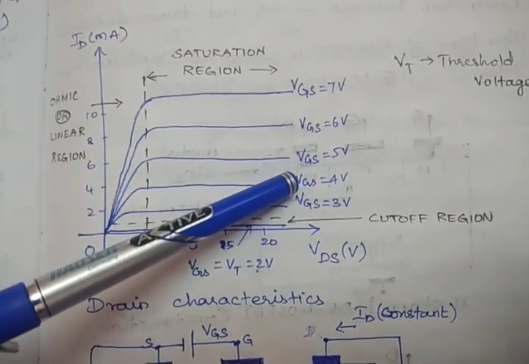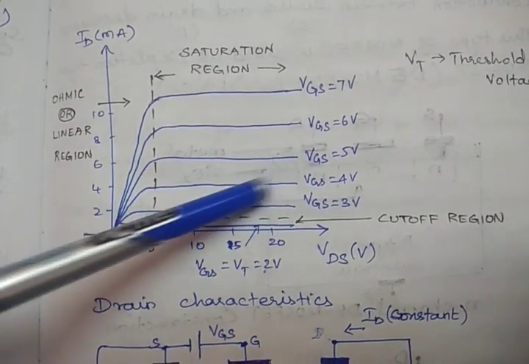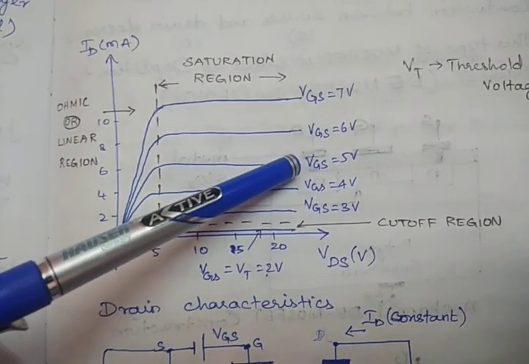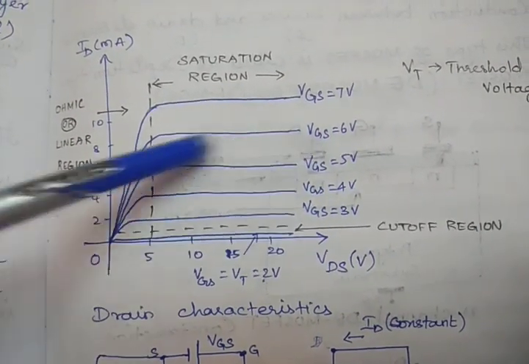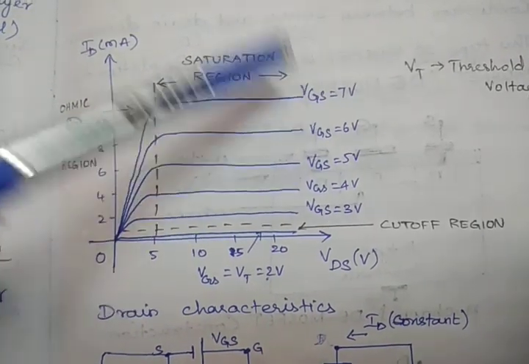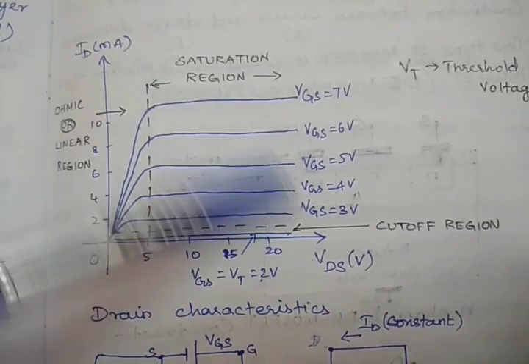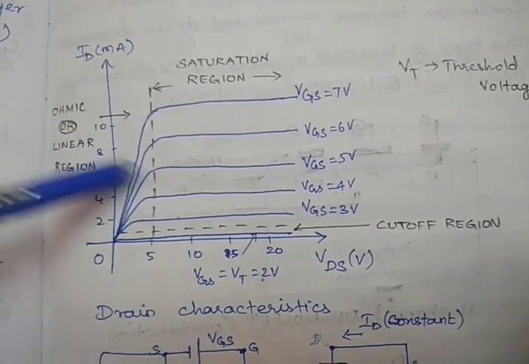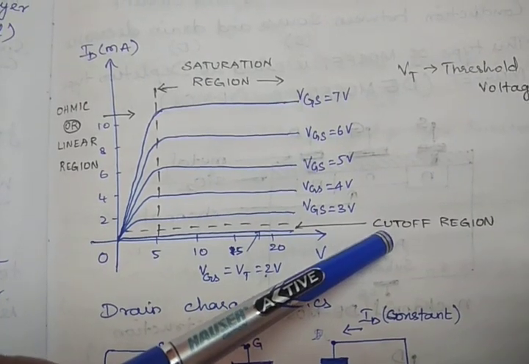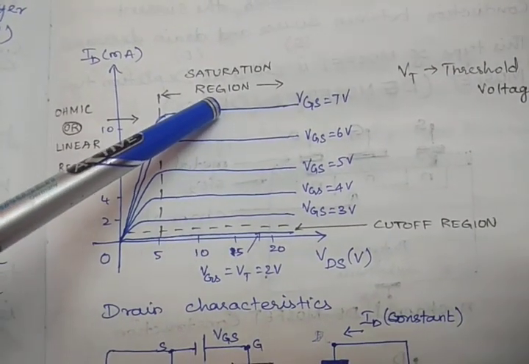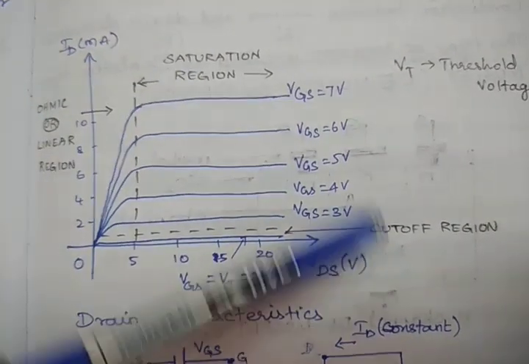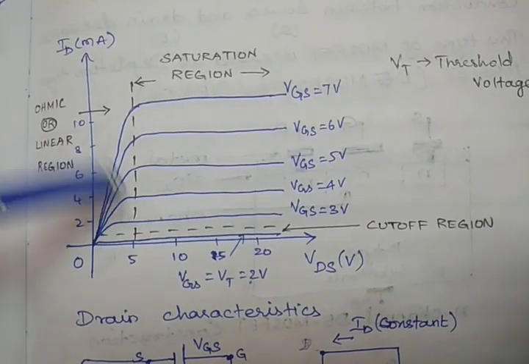Similarly, VGS if it is 4, then this is the characteristics. VGS if it is 5, this is the characteristics. VGS if it is 6, this is the characteristics. VGS if it is 7, this is the characteristics. See, in this characteristics there are 3 regions. One is the ohmic or linear region, the next one is the cutoff region, and the next one is the saturation region. So we'll discuss what these 3 regions are.